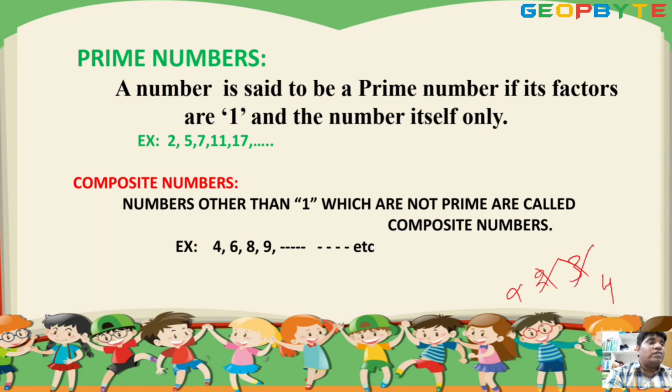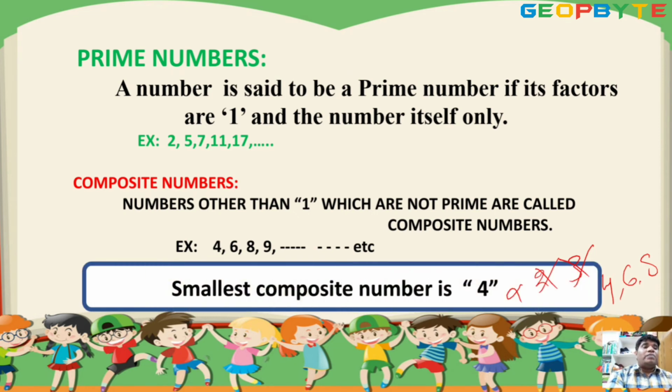So what is next? 4. So 4 is a composite number. 6 is a composite number. 8 is a composite number. The first composite number is 4, the smallest composite number is 4. Remember. Next.